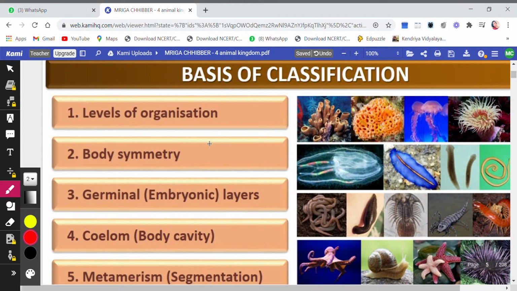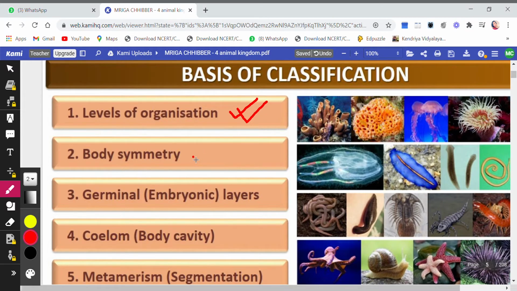So basic classification, how did we categorize or why did we categorize animals into different phyla? On which basis did we divide the animals into various phyla? The first one was level of organization. Now, what is the level of organization? Whether it is cellular level or tissue level, organ level, organ system level. So that was the first category of differentiation, which is called level of organization.